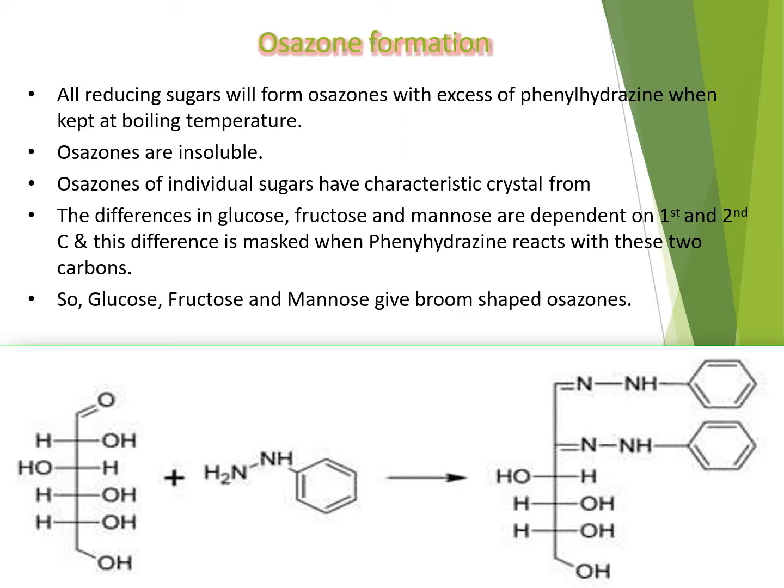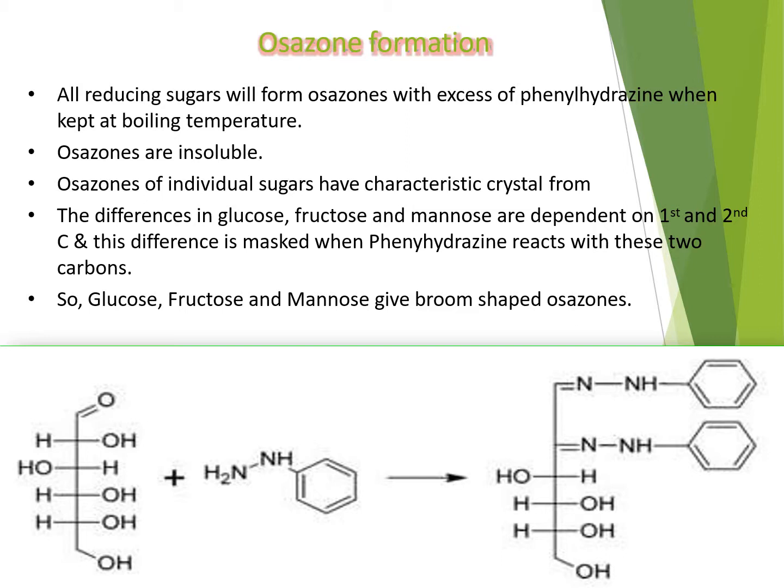Generally, osazones are yellow crystalline derivatives of reducing sugars with phenylhydrazine, and they possess a characteristic crystal-like structure which can be used for identification and characterization of different sugars having closely similar properties.